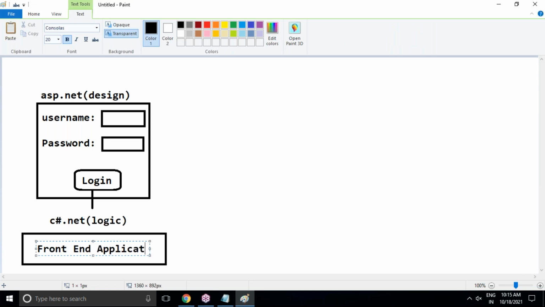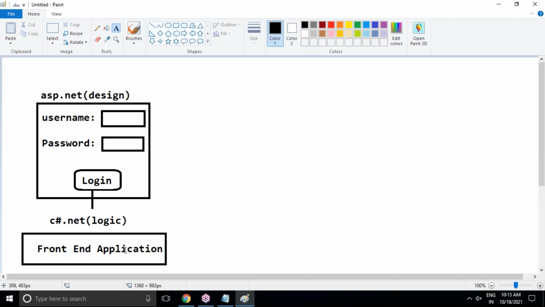Generally, we are all end users, our clients are customers. If you want to access any website, first we have to visit that website, right? That is the front-end application. That front-end application we have to visit. But whenever I am entering a username and password while interacting with this front-end application, the ASP.NET web page with C Sharp .NET has backend logic code for this front-end.